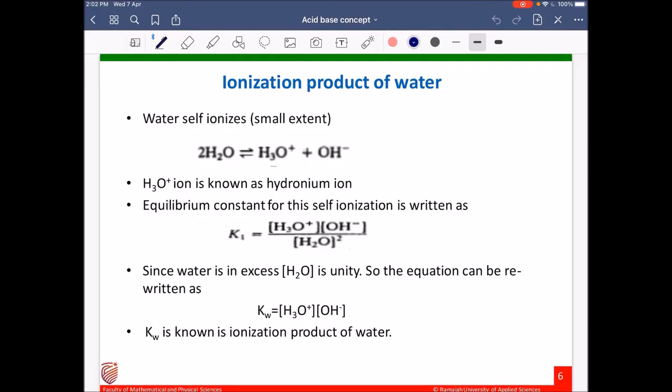Since water is in excess, its concentration we can call unity. So the equation can be rewritten as Kw equal to concentration of hydronium ion into concentration of OH minus ion. And here we will call Kw the ionization product of water.